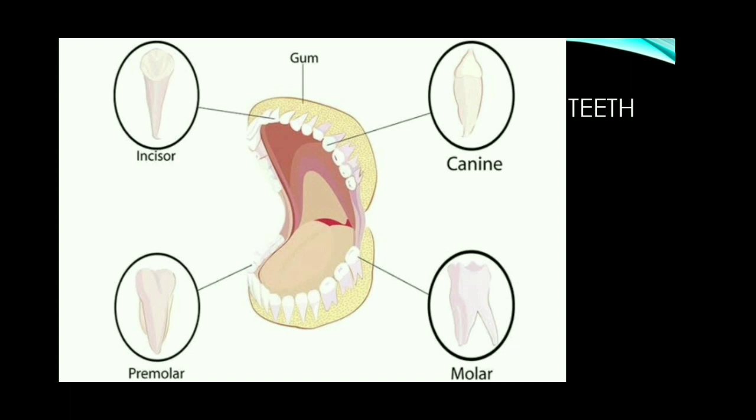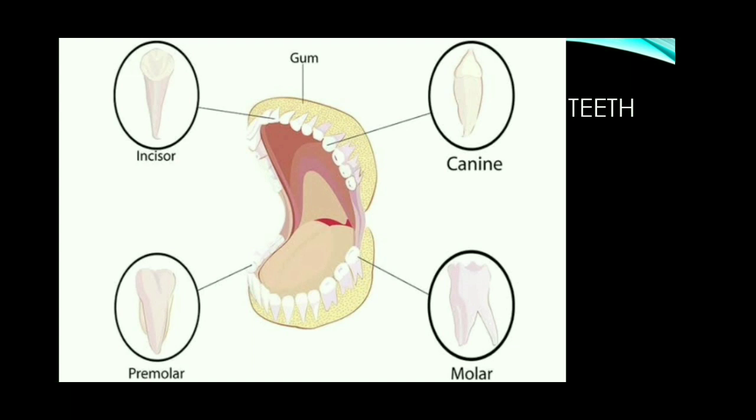Since we have four different types of teeth, it is called heterodont dentition. Hetero means different. Human beings have four different permanent teeth. They are incisors, canines, premolars and molars.